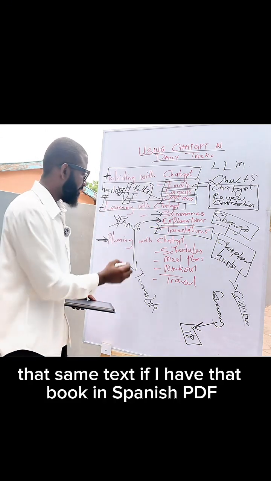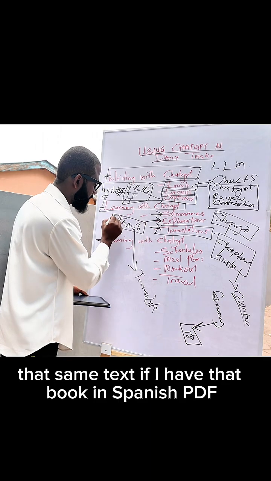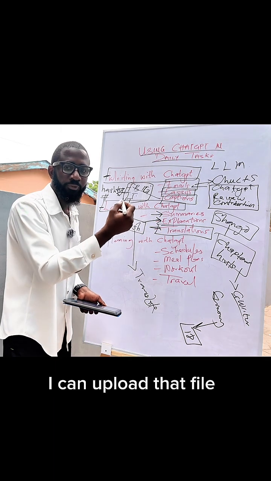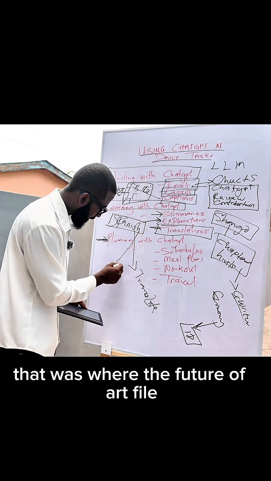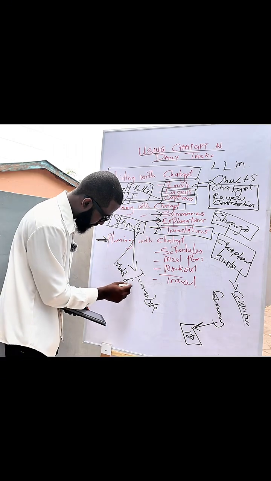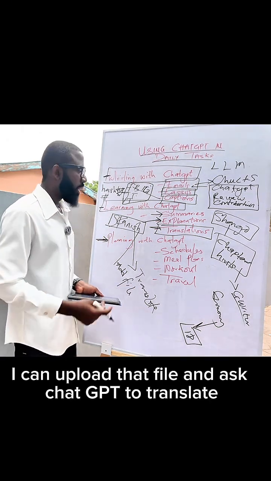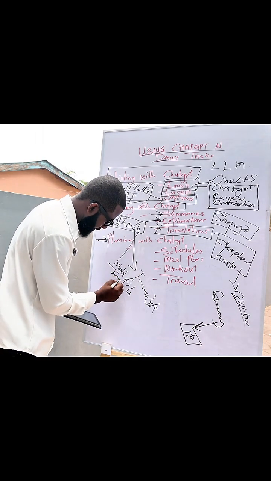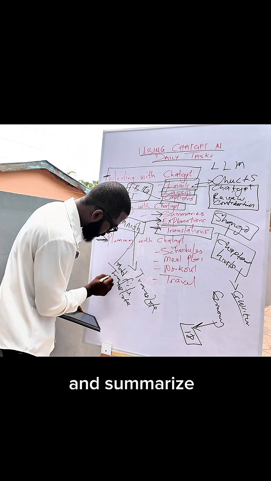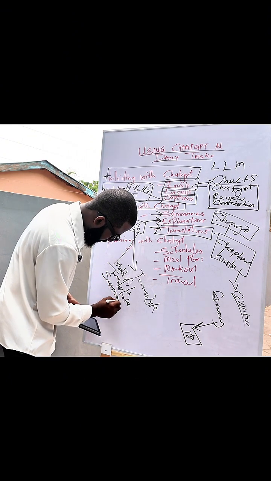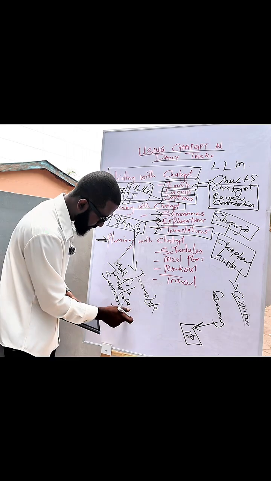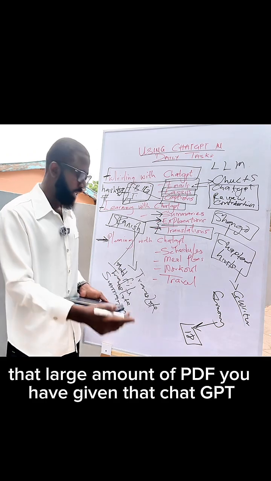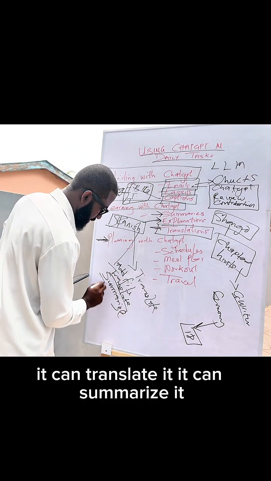That same text, if I have that book as a Spanish PDF, I can upload that file to ChatGPT and ask it to translate and summarize that text. Now, that large amount of PDF you have given ChatGPT, it can translate it, it can summarize it.